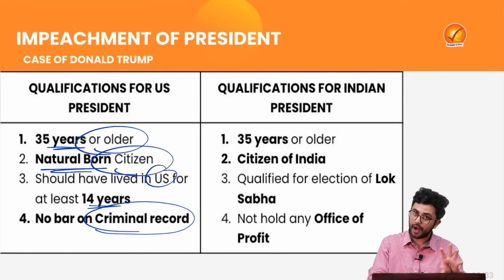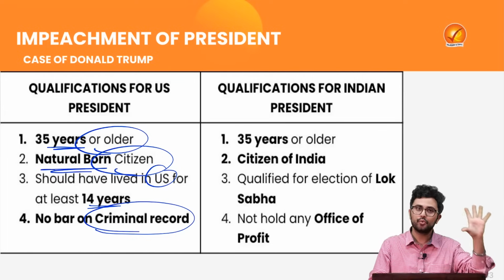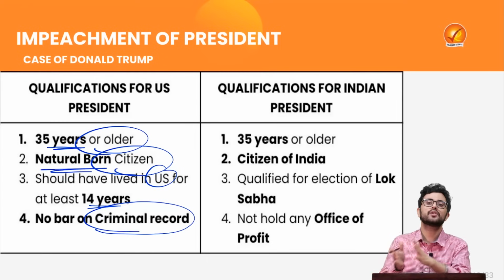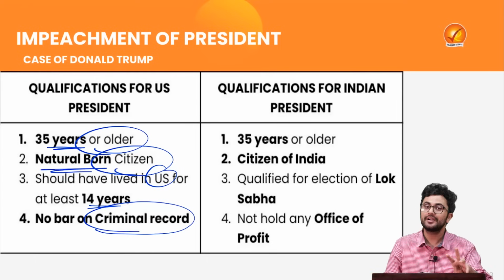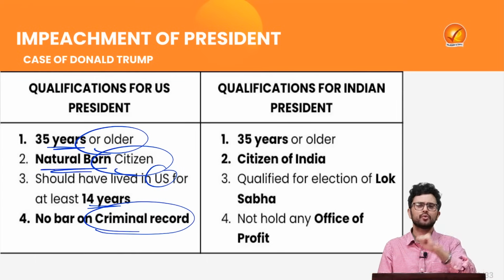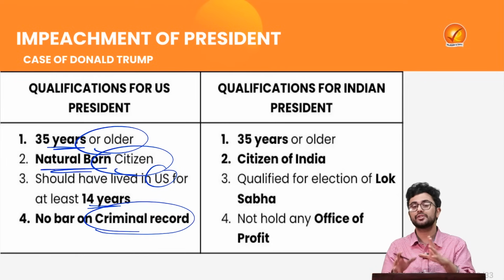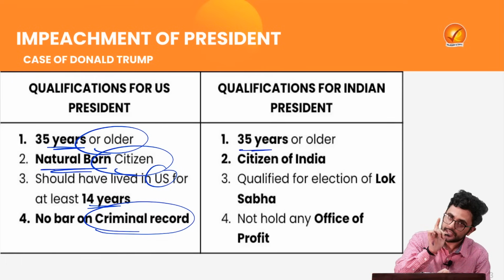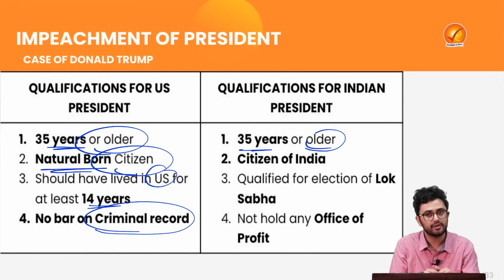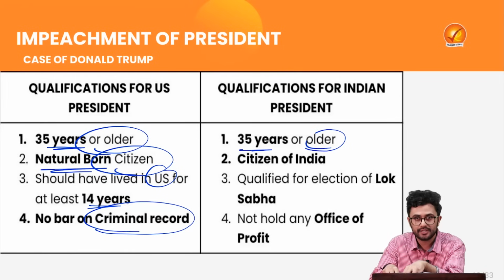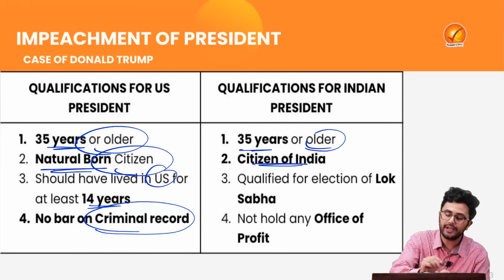So there is no bar as such by the US Constitution that if a person has been criminally convicted, he cannot contest an election. So Donald Trump can still do that. Now the question arises: what about the Indian president? What are the qualifications to become an Indian president? As per the Constitution, again just like the US, he shall be 35 years or older. Here, he shall not be only a natural born citizen, but any citizen of India.